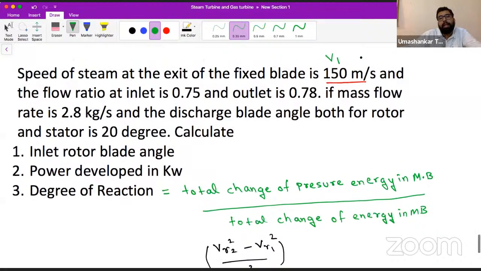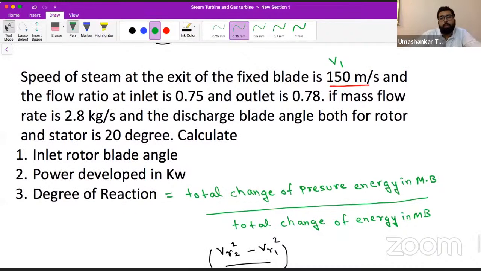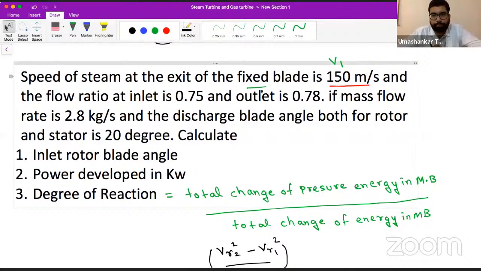In a reaction turbine, as we have established, there is no nozzle but a fixed blade which acts somewhat like a nozzle. So the speed of steam at the exit of the fixed blade is 150. This is nothing but the absolute velocity of steam at the inlet of the moving blade. So it is V1.